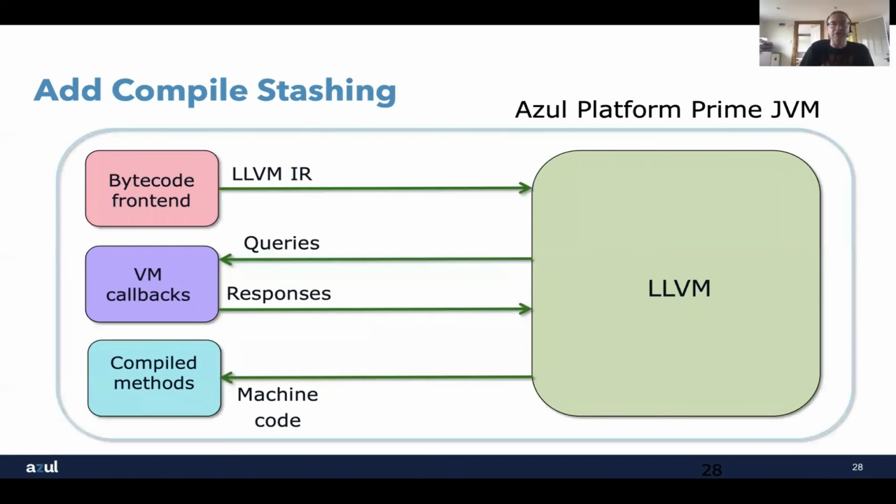Looking at our diagram again, because we know that we have a fully deterministic compiler, in addition to recording the profile that I said earlier for ReadyNow, so those 4 pieces of information, what we can also do is take a copy of all the code that was compiled during the run of that application, put that into a file, and then we can use that as our compile stash. Effectively, it's a cache of the compiled code.